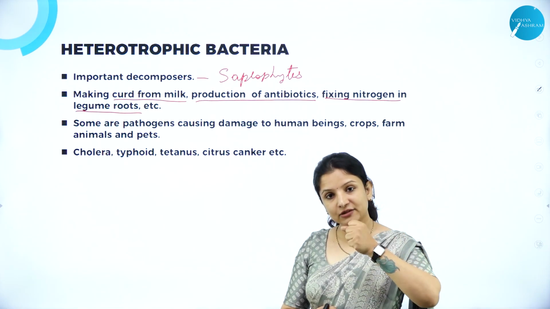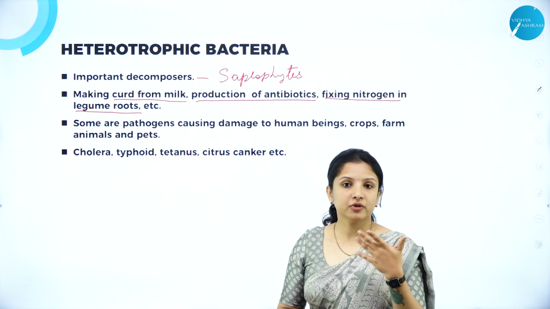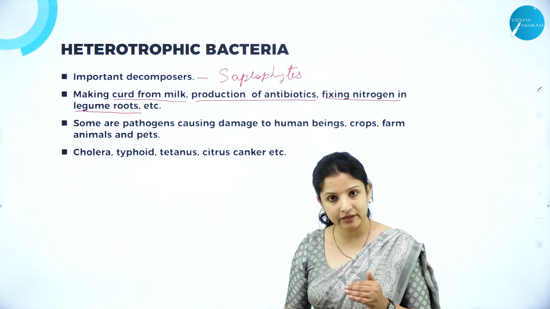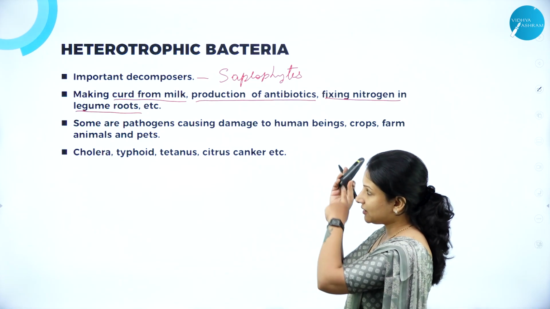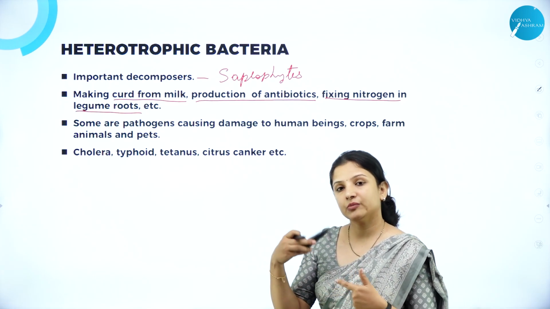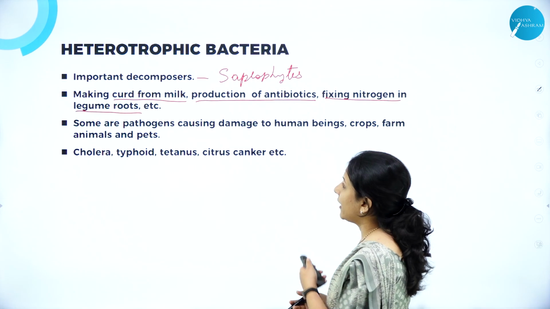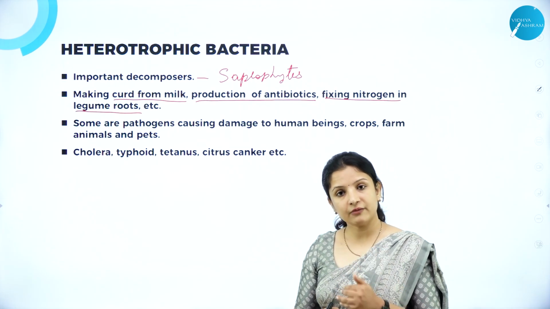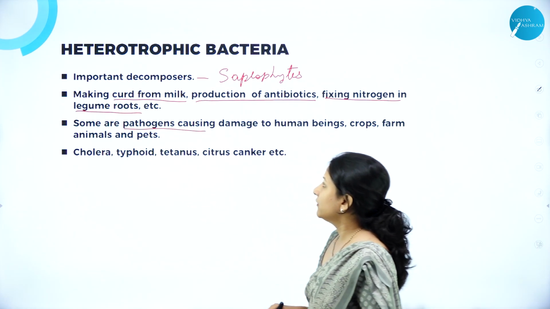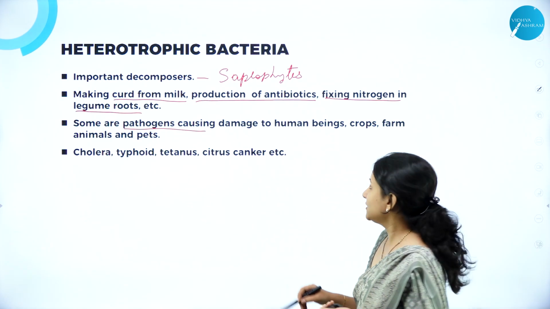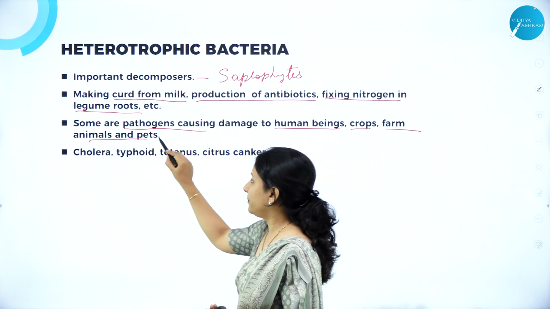They help the plants to make use of this atmospheric nitrogen so that the plants can properly grow, because the plants by themselves cannot make use of atmospheric nitrogen. That is the time when these bacteria come to help, and they help the leguminous plants to fix the atmospheric nitrogen. And apart from that, they are also harmful to humans because some of them can be pathogenic, wherein they cause a lot of diseases in human beings, in crops, farm animals and pets.